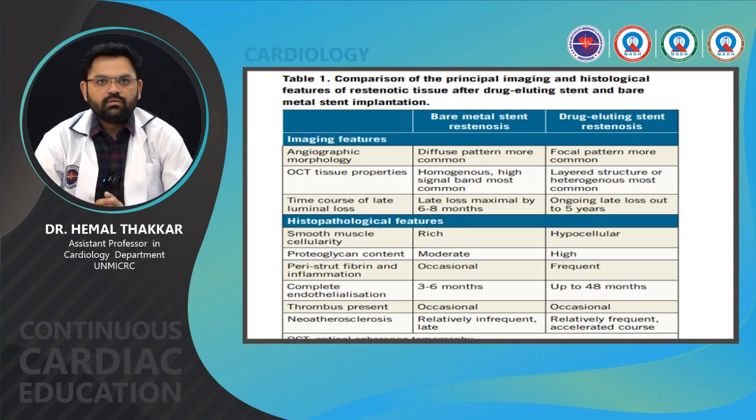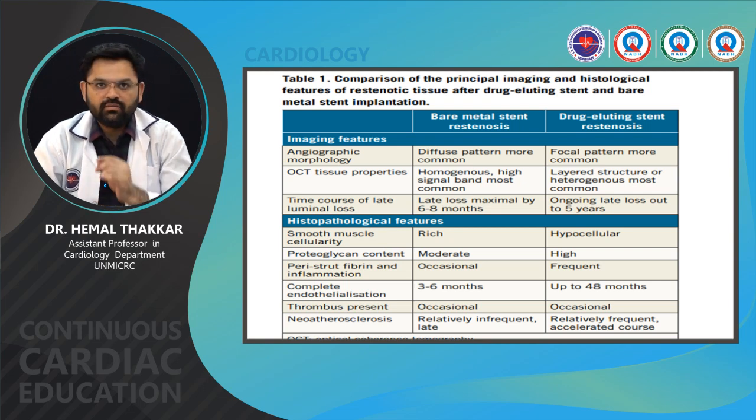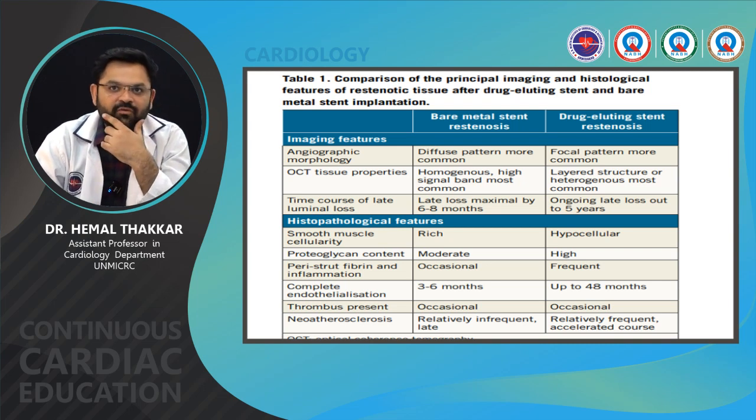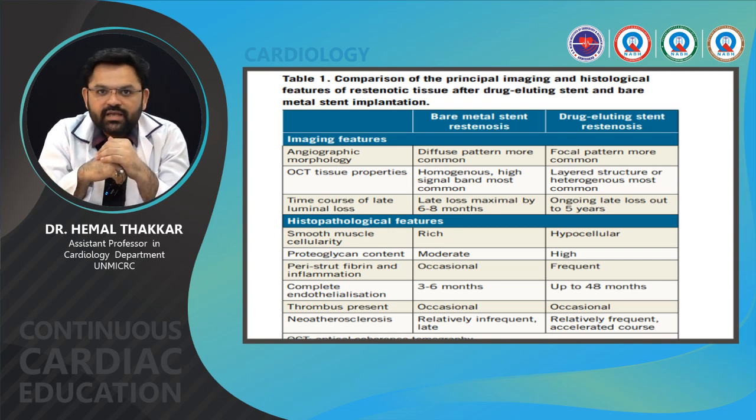So, now come to the comparison of principal imaging and histological features of restenotic tissue after drug-eluting stent and bare metal stent implantation. So the main basic difference is that in bare metal stent restenosis, it is more commonly a diffuse pattern of restenosis, while in drug-eluting stent it is often a focal pattern. In OCT, we can most commonly see a homogeneous high signal band, while in drug-eluting stent we can most commonly see a layered or heterogeneous structure.